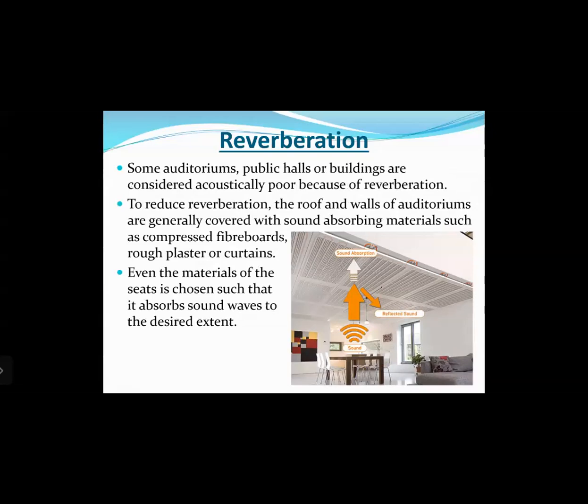So to reduce reverberation, the roof and walls of auditoriums are generally covered with sound absorbing materials, meaning bad reflectors of sound, right? Such materials are compressed fiber boards, rough plaster, or curtains. Even the material of the seats is chosen such that it absorbs the sound waves to the desired extent.